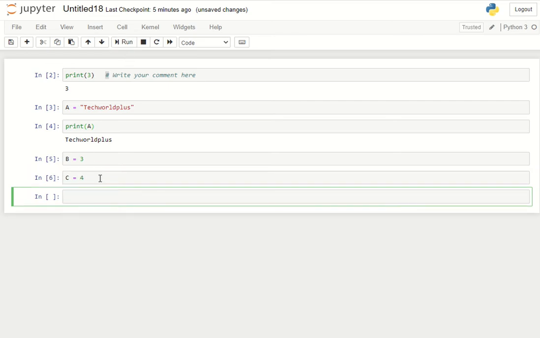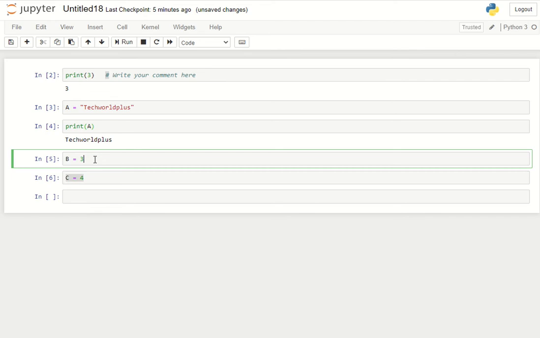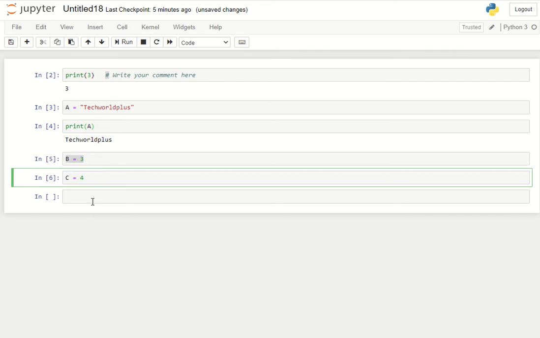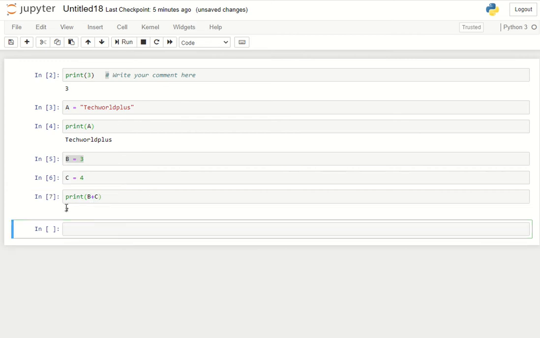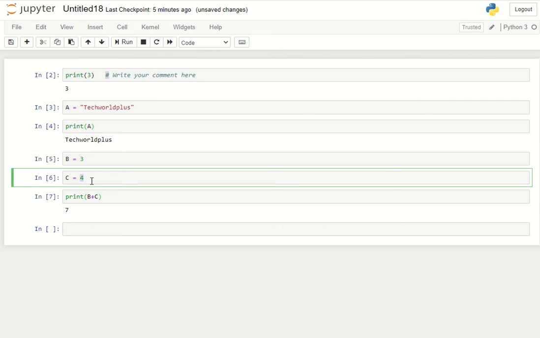Once you run this command, c will be stored with the value 4. Now you want to add these two, 3 plus 4. How do you do that? Simply b plus c, and once you print this, you get 7. So 3 plus 4 means 7.